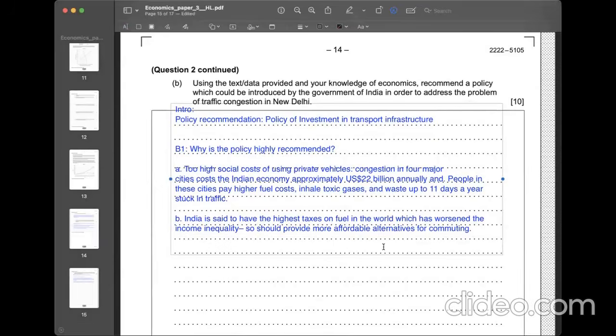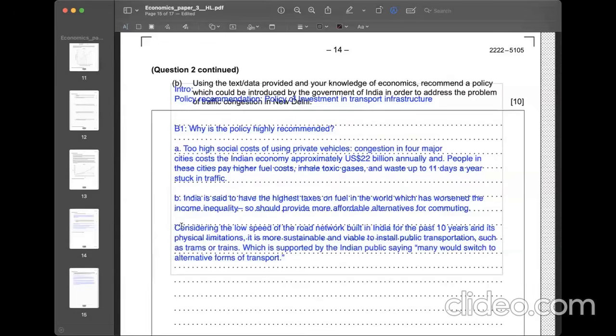Also, I want to say, considering the low speed of road network building in India for the past 10 years and its physical limitation, I mean, the limited space available for building, it is more sustainable and viable to install public transportation rather than the road network, such as trams or trains, things like that. So I believe this one is also supported by the Indian public's opinion, as we can find a quote from the data saying many people would switch to alternative forms of transport if they are available.